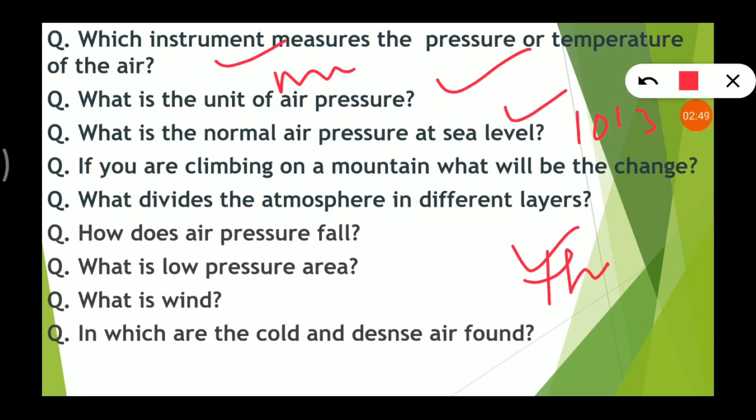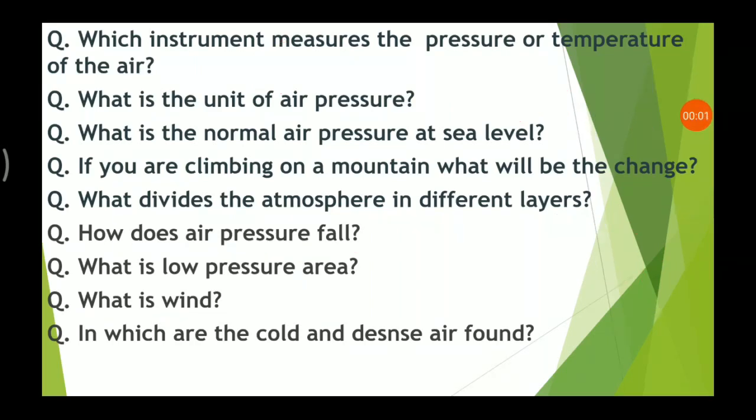What divides the atmosphere into different layers? So variation in temperature and air pressure. How does air pressure fall? When air gets heated and rises upward, it causes fall in the air pressure. What is low pressure area? When the heated air rises upward and vacates the area, this is called low pressure area. What is wind? So movement of the air.